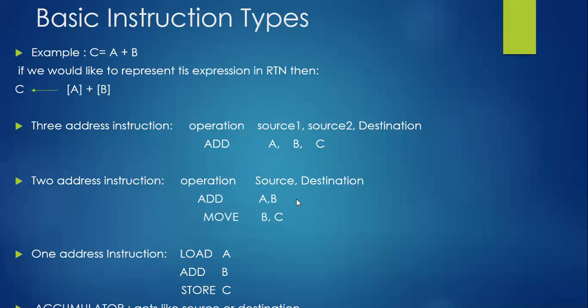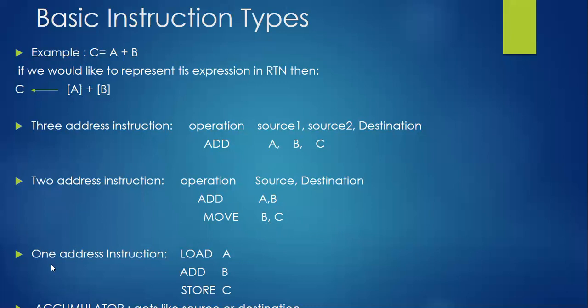So here, add a comma b. The value of a will be added to b, and b will be overwritten. Observe it carefully. Then later, move b comma c. What is the b value? The addition of a and b. The result will be residing in b, so finally the result will be moved to c. Instead of this, we can also write add a comma c, then later add b comma c. That is also possible. We add the value of a to c first, then later add the value of b to c. Then c will have the result of a plus b, right?